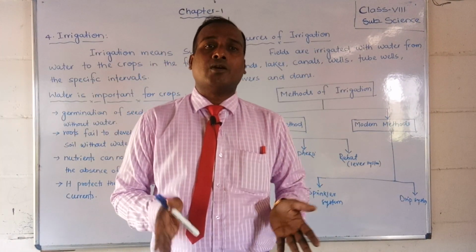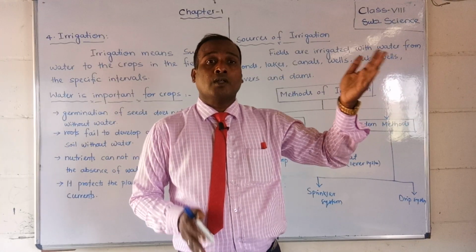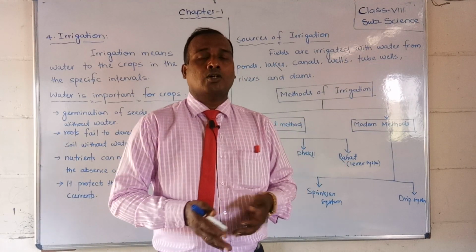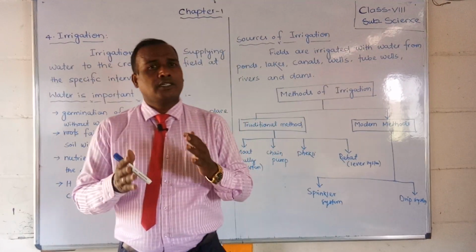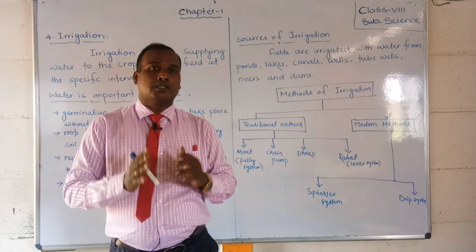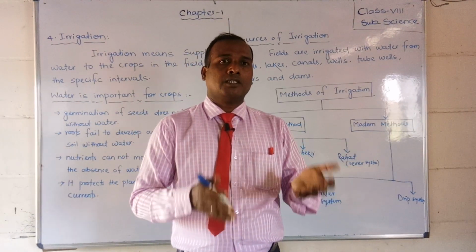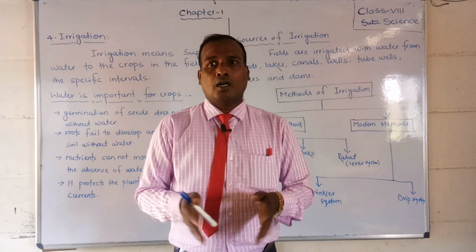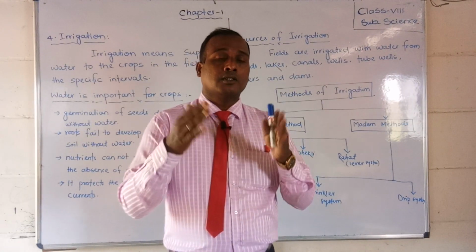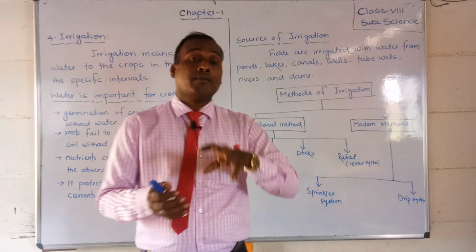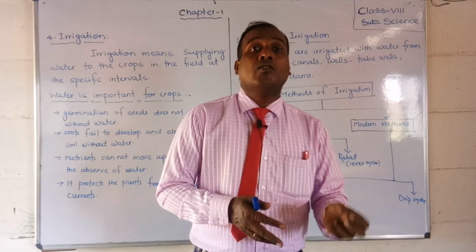The traditional method is what existed before; now our agriculture technology has developed. Before, when technology was not developed and there was no modern method, what methods did the farmers use?